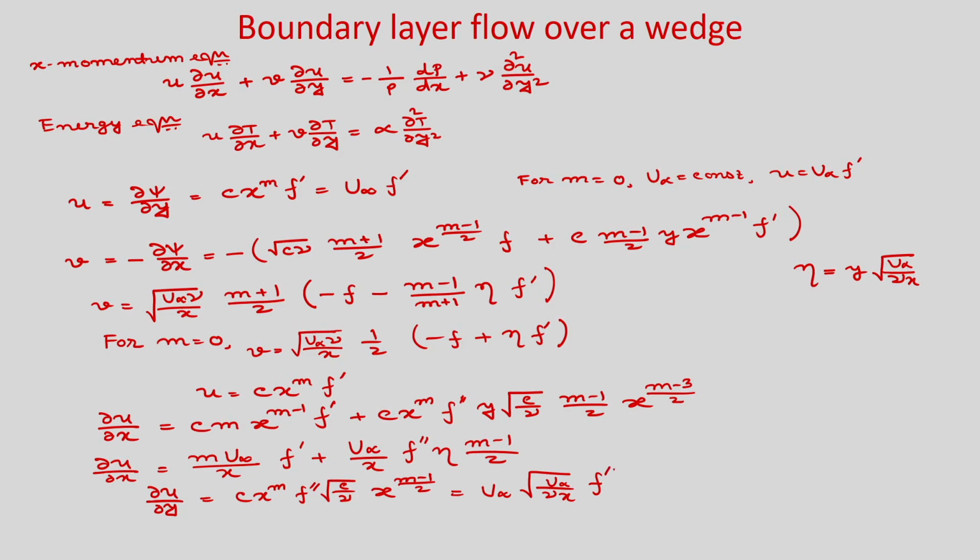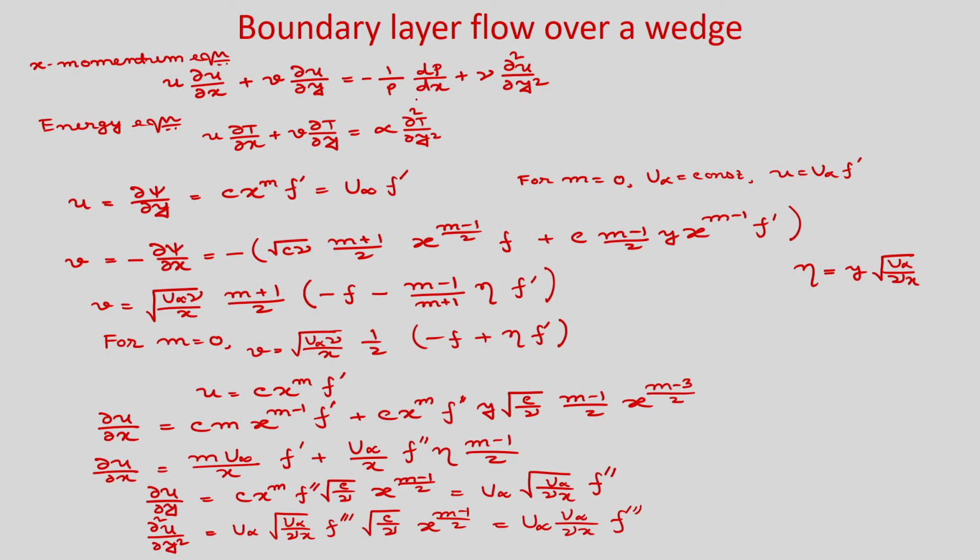So, it will be f double prime, and del 2 u by del y square, similarly you can write it as u infinity root u infinity by nu x f triple prime root c by nu x to the power (m minus 1) by 2, and that you can write as u infinity by nu x into f triple prime. Now, you see we have written the expression for u del u by del x, v del u by del y, del 2 u by del y square.